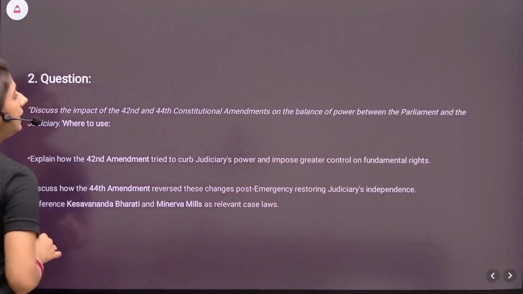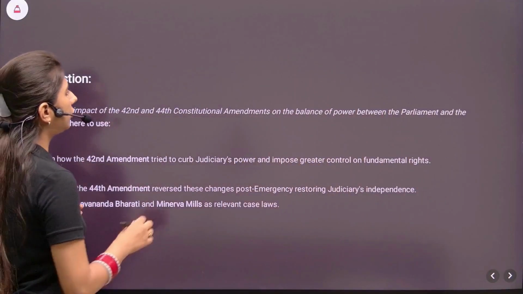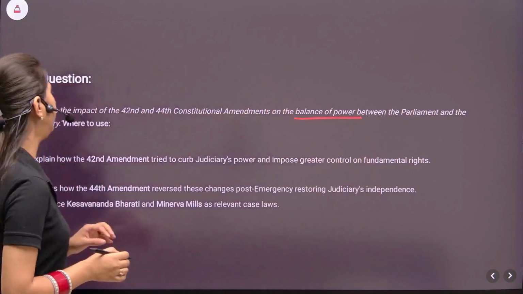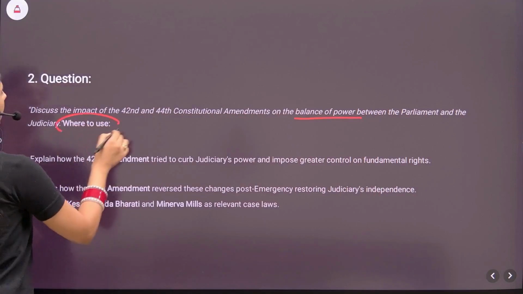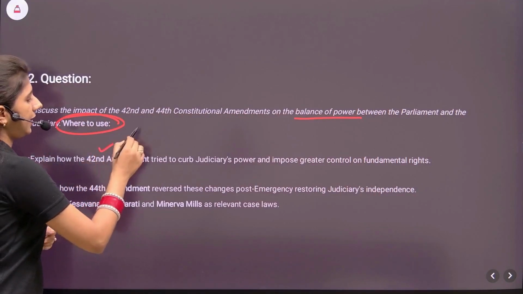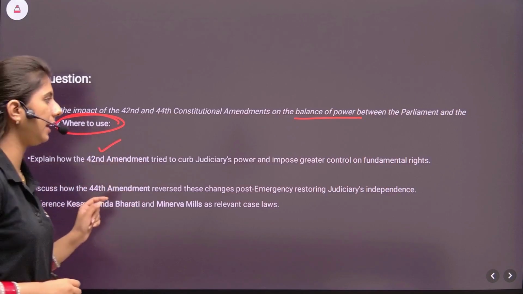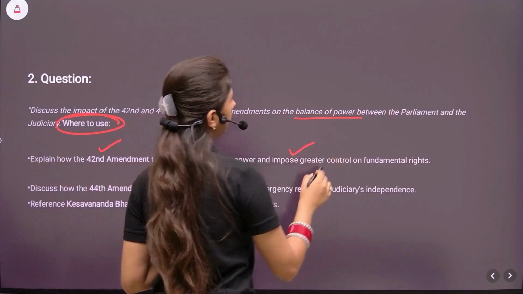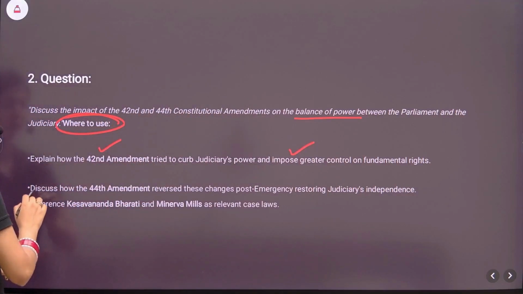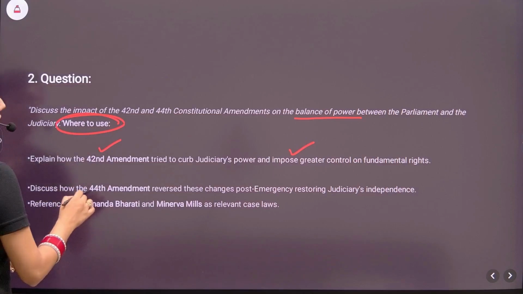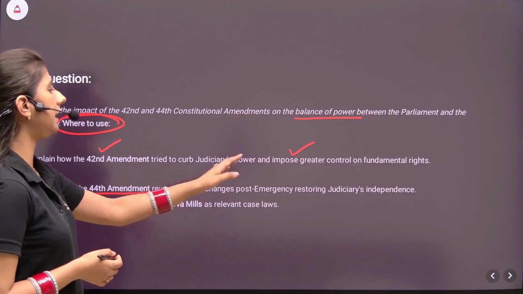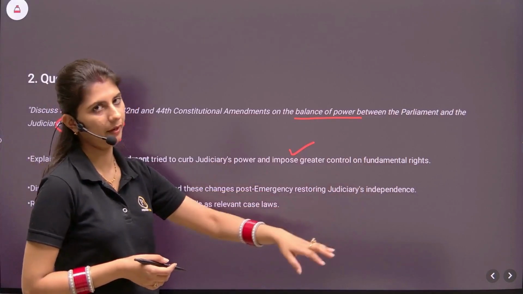Next is: discuss the impact of the 42nd and 44th constitutional amendments on the balance of power between Parliament and judiciary. Now where we are going to use it, explain how the 42nd tried to curb the judiciary's power and impose greater control on the fundamental rights. So we'll mention the tussle between the parliamentary power and the judiciary's power. Then we'll discuss how the 44th Amendment reversed these changes post the Emergency, restoring the judiciary's independence.